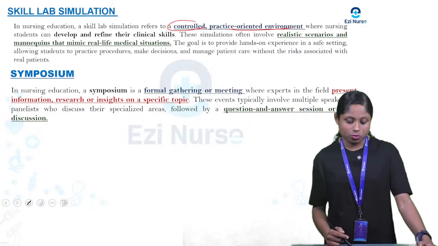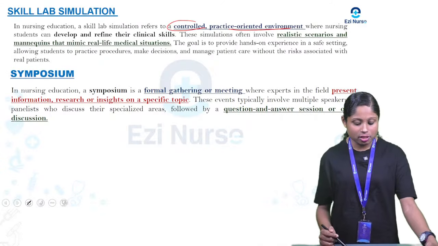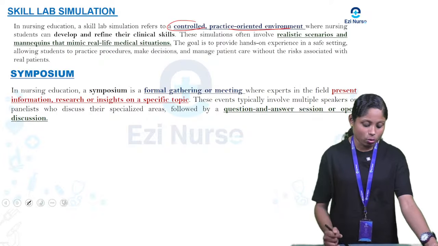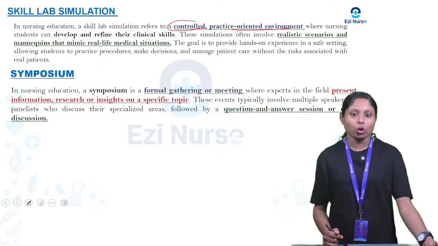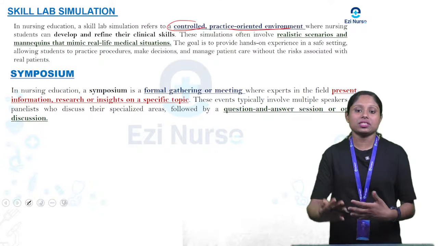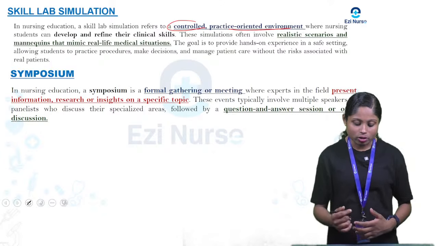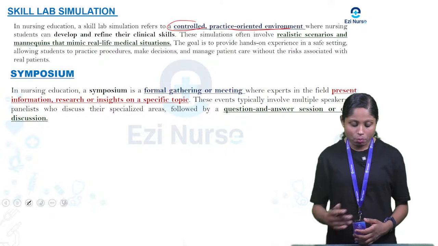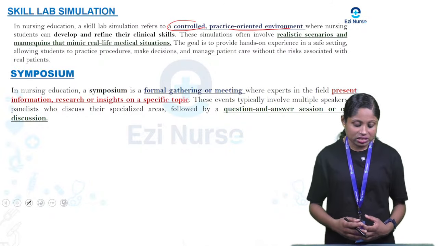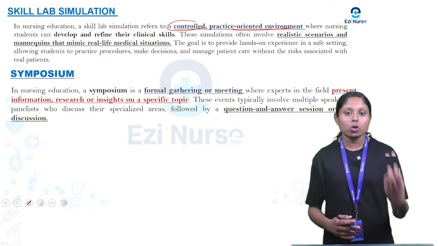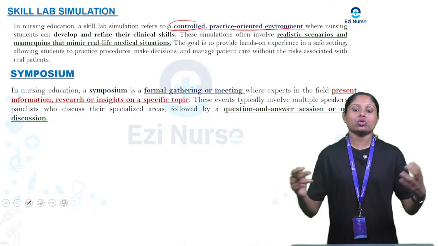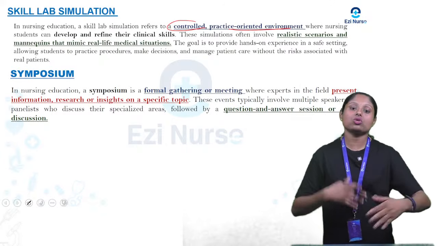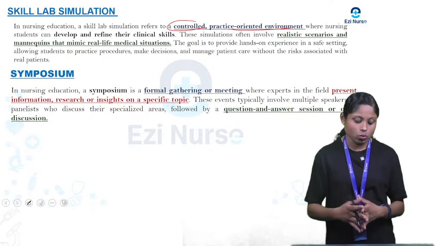Next is symposium. So what is a symposium? In nursing education, a symposium is a formal gathering or meeting where experts in the field present information, research or insight on specific topics. So a group of experts will come and present their topics or knowledge. These events typically involve multiple speakers or panelists who discuss their specialized area, followed by a question and answer section or open discussion. After that, as a listener, we can also ask them questions and discuss the topic. So that is what is called a symposium.